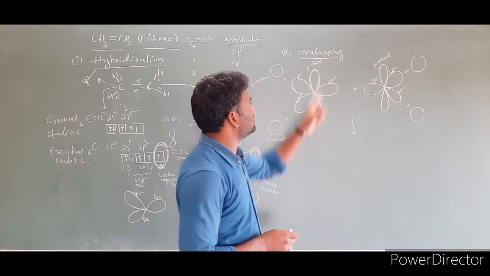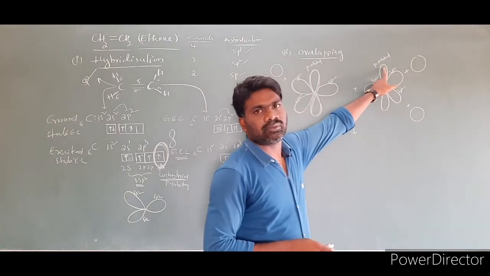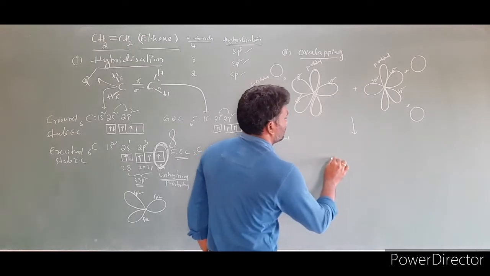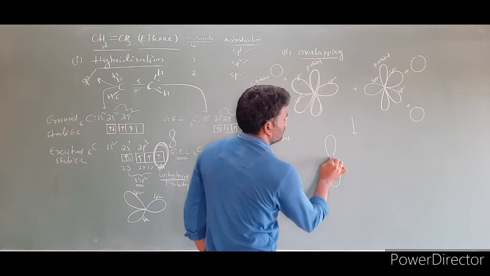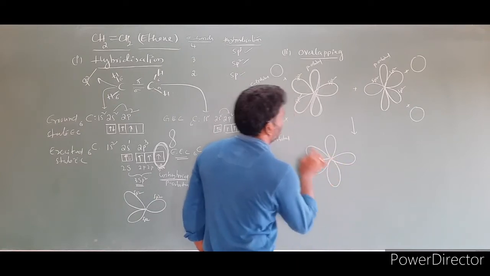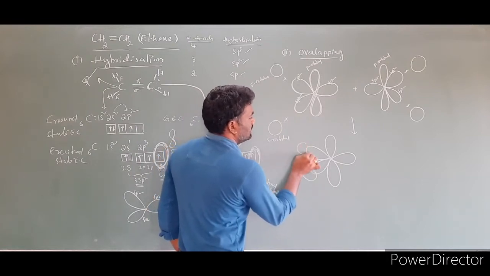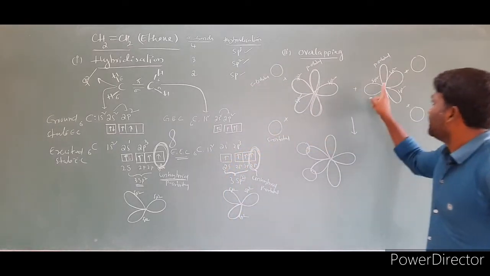And one more important point is this p orbital overlaps laterally with this p orbital. Lateral overlapping. Then let us see how it will be. I'm rewriting this one. Overlapping with the s orbital. This is the overlap zone. And this is overlapping with the s orbital of hydrogen. Right? This one is completed. Then I'm taking this one.